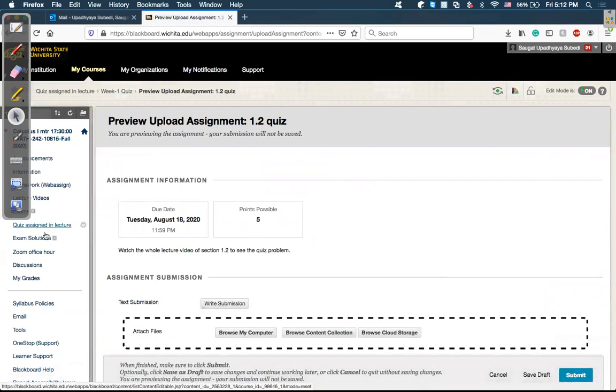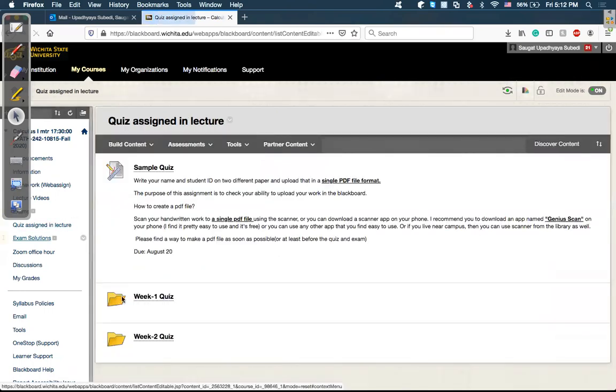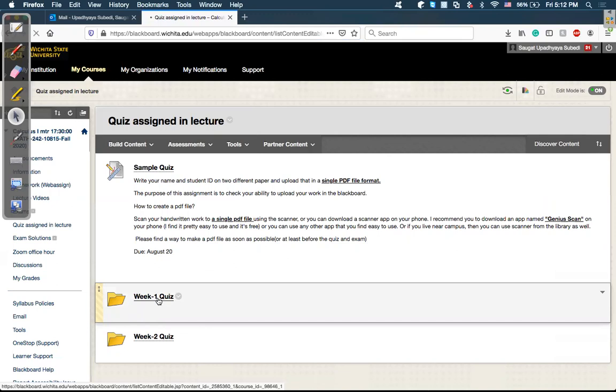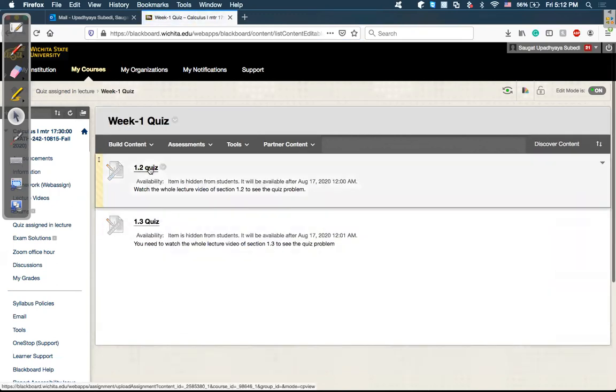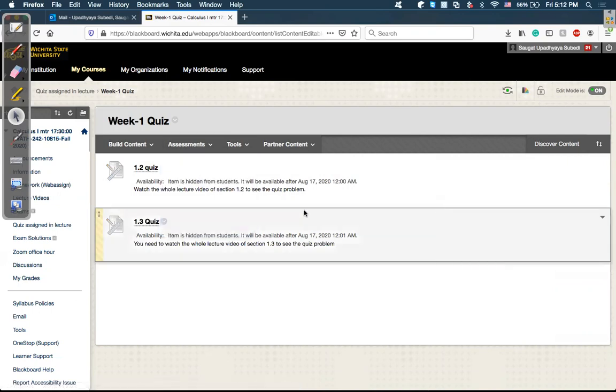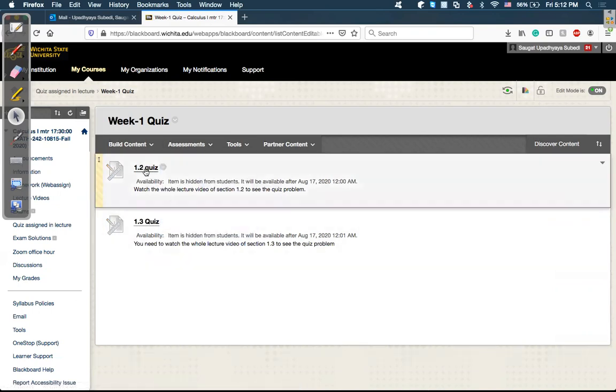Basically, I'll create a tab for each section, and if I assign something, just submit your work on that section tab. But if I do not assign anything for a lecture, then you don't have to submit anything.